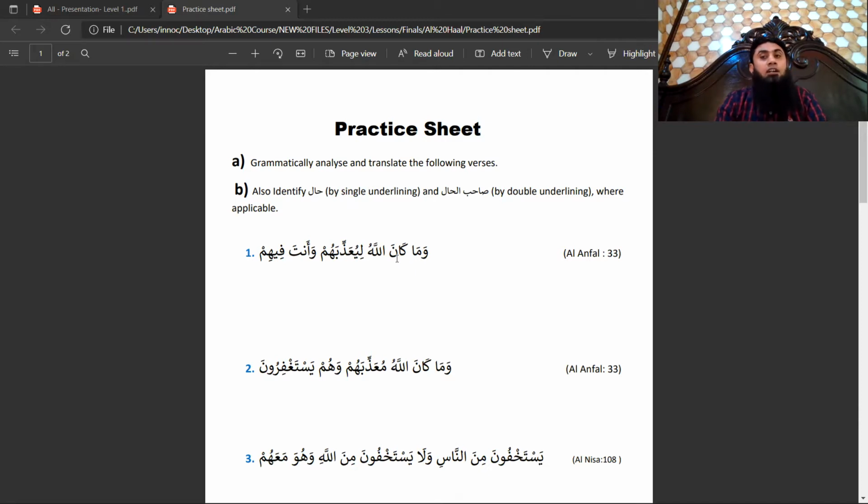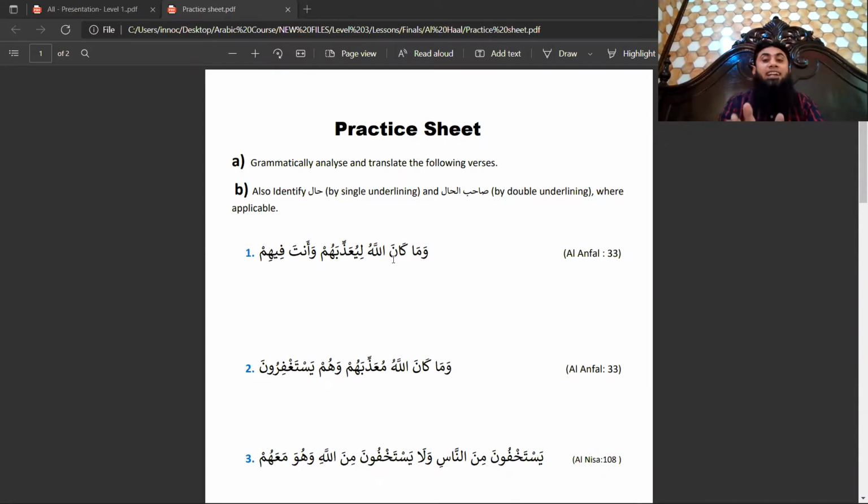After that we have kana. Now let's inshallah revise our core concept. So we all know that kana, or any member of kana family, when it comes, we simply call this one fail naqis. After that we need two things: ism of kana and khabar of kana. Now kana, because kana is number one in the madi chart, so it has a built-in huwa, and that huwa can play the role of ism of kana.